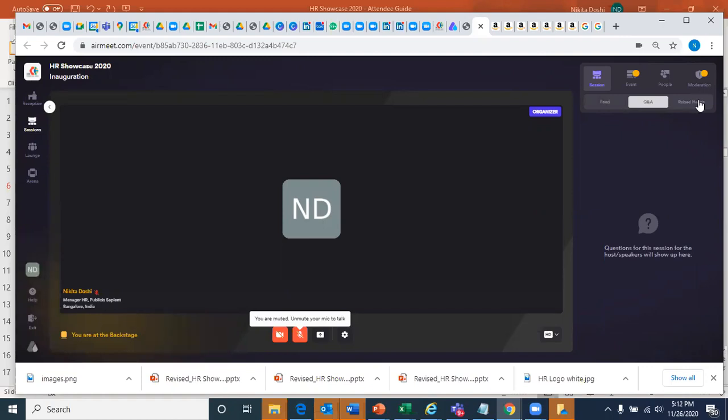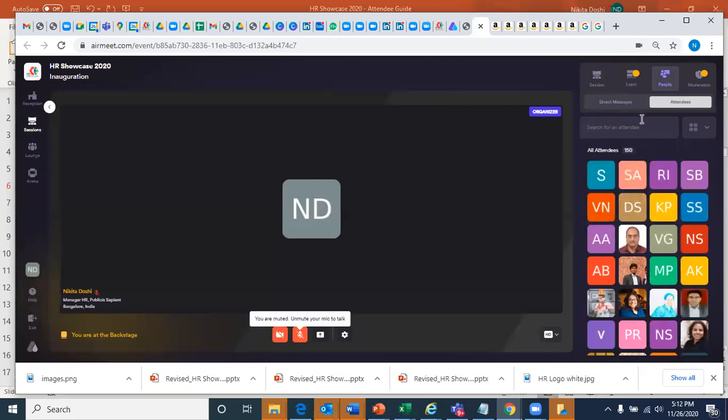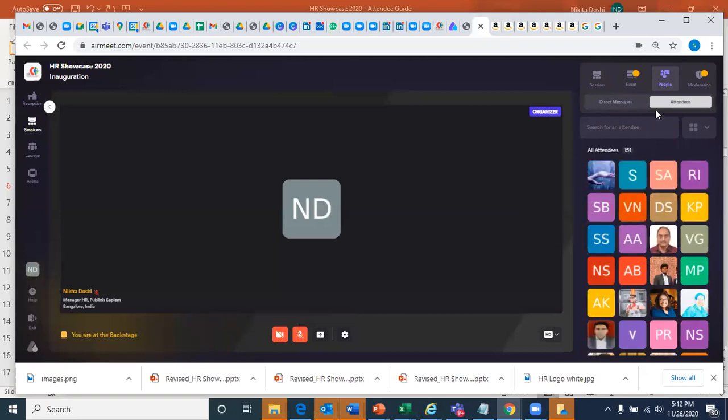When you raise a hand, we will invite you on stage with the speaker. You can switch on your video and ask your question, and we will prioritize live questions. So this is how you will ask questions. To know how many people are in the session while it has not started, you'll see all attendees and session attendees. There's also an emoticon icon. If you like the session, we would encourage you to click on the like or any emoticon that you want, and you can continue doing that. So this is how you would navigate.